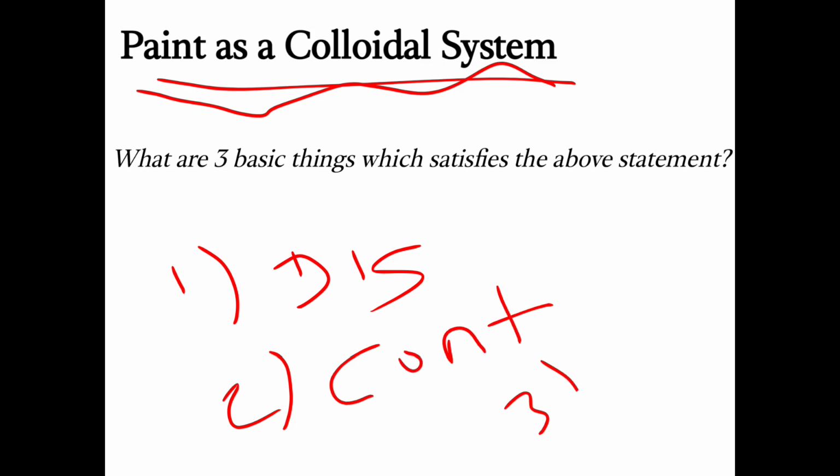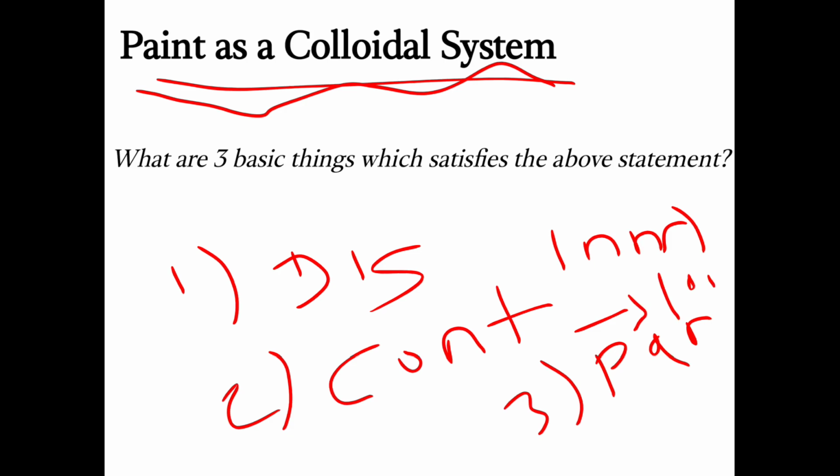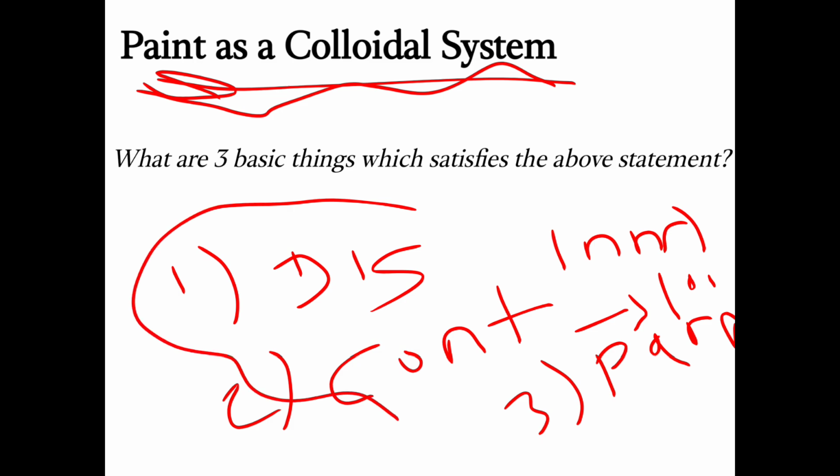And third, the particle size of the pigment which we are going to add is between 1 nanometer to 1000 nanometer. I hope you guys are understanding, because I'm not able to write it properly. Okay, so paint satisfies all of these three conditions. That's why we can call it a colloidal system.